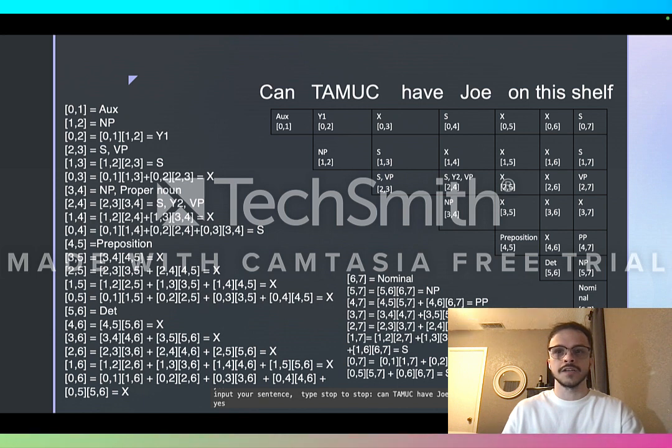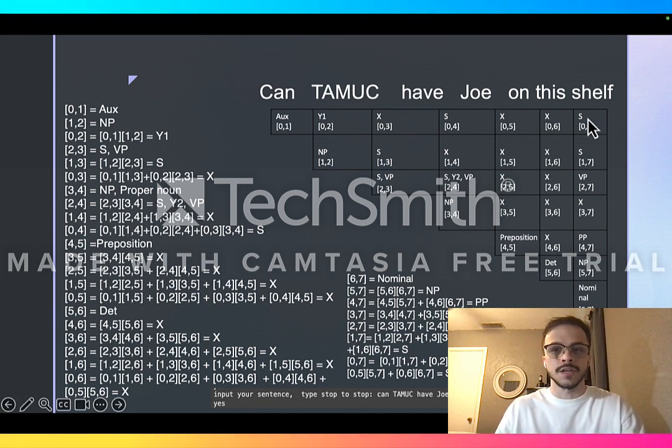Another example, can TAMUC have Joe on the shelf? Maybe not one that we'll go through all the way because this was one of the more complex ones. But you can see on the bottom that for the input sentence, we get a response of yes, indicating that this is accepted. The best way, the only way to check in the table whether this is accepted is with this S on the top right-hand side, 0,7. We can see that through all of our calculations and combinations, we eventually get to S.